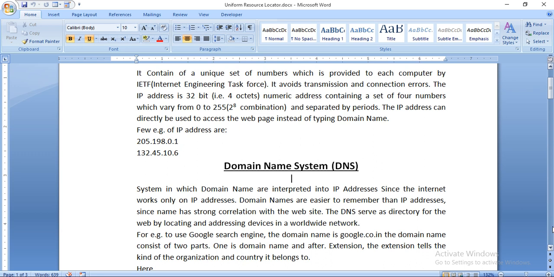The DNS serves as the directory for the web by locating and addressing devices in a worldwide network.